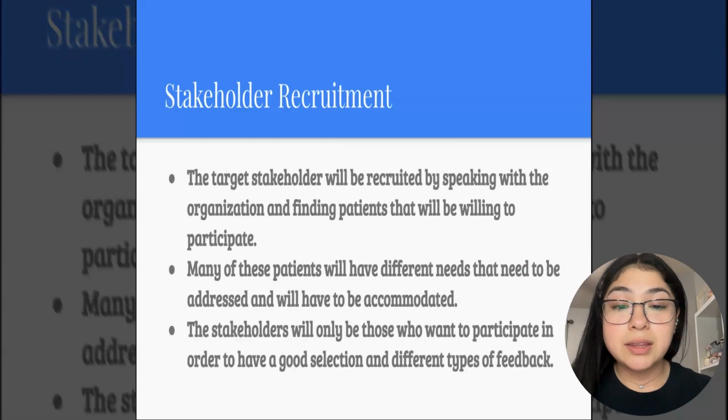Stakeholder recruitment. The target stakeholder will be recruited by speaking with the organization and finding patients that will be willing to participate. Many of these patients will have different needs that need to be addressed and will have to be accommodated. The stakeholders will only be those who want to participate in order to have a good selection and different types of feedback.